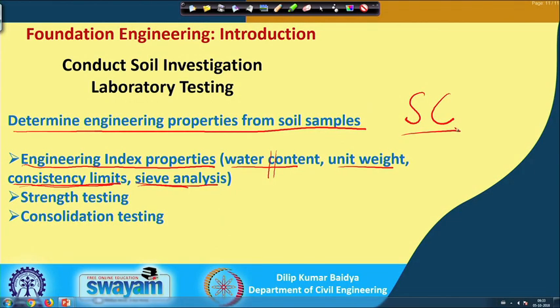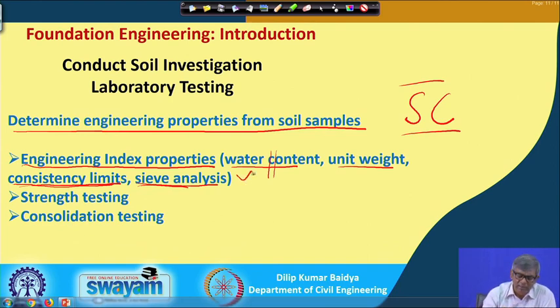And if it is not, if it is an inorganic type, again you have to see whether it is granular or fine grain. If it is granular, then go straight for a sieve analysis, and if it is fine grain, then you have to do the plasticity analysis, and based on that you have to classify the soil. A two-letter system you have to use. Suppose the soil is classified as SC, what does it mean? It is actually clayey sand. So, like that, finally you have to name the soil based on this investigation.